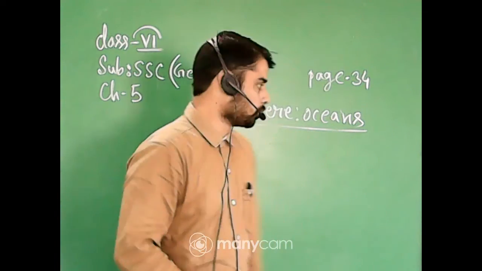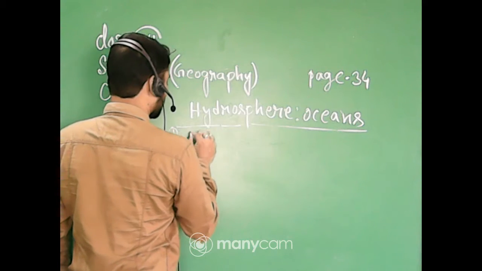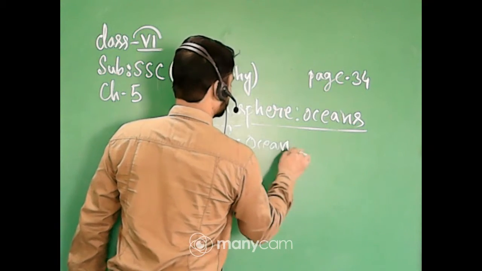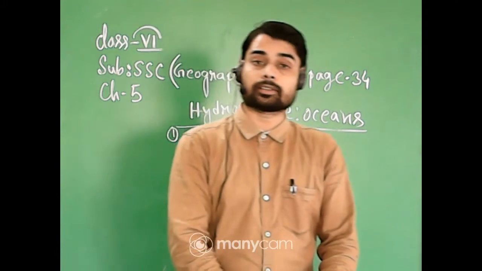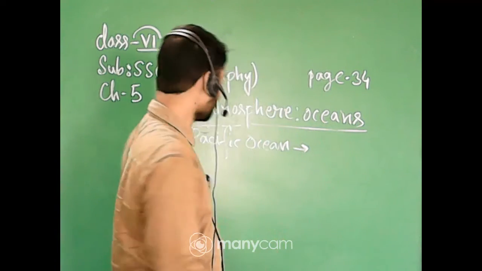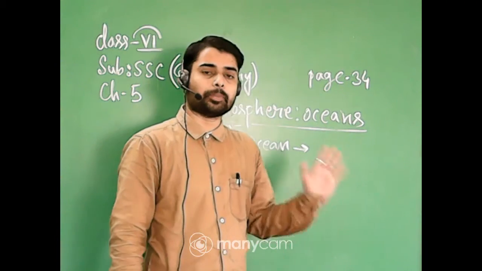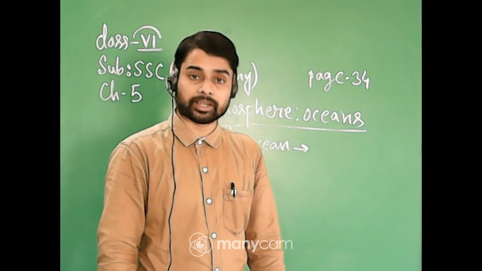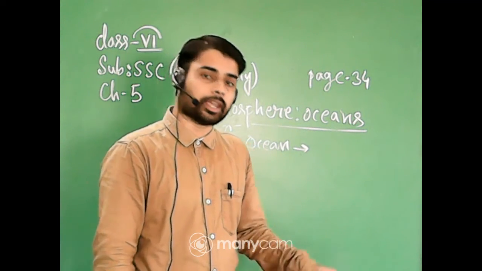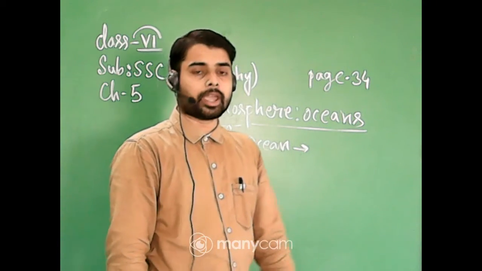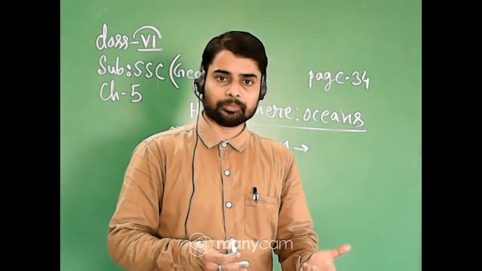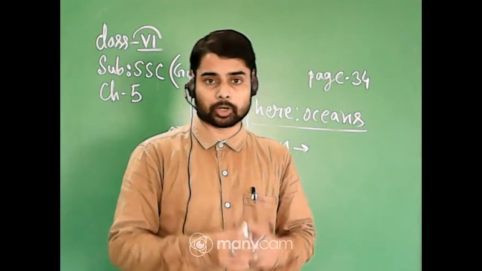Now there are 5 major oceans. Number 1 is the Pacific Ocean. The Pacific Ocean is the largest ocean of the world, and it is almost round shaped. In the Pacific Ocean is the deepest part of the earth, the Mariana Trench, with a depth of 10,022 meters.